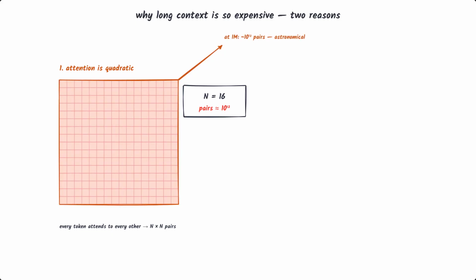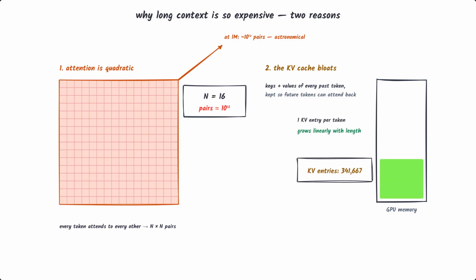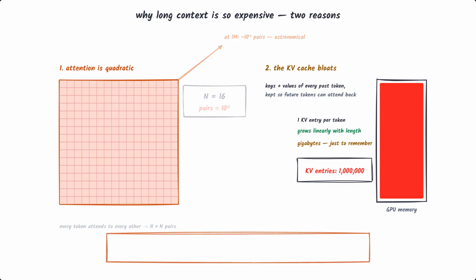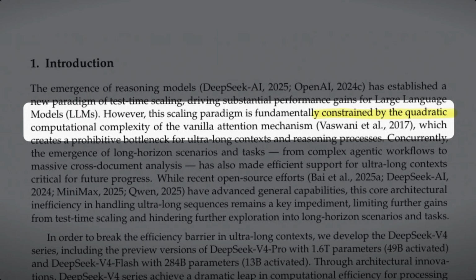Second, there's the KV cache, the model's running memory of every past token, its keys and values, kept around so future tokens can attend back to them. That cache grows linearly with length and just sits in GPU memory, gigabytes of it, doing nothing but remembering. Quadratic compute on one side, a bloating memory footprint on the other. Together, those two are exactly what has kept a million token context locked behind a wall of cost. The paper names the culprit directly.